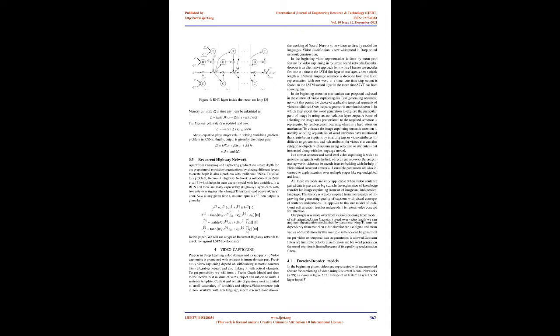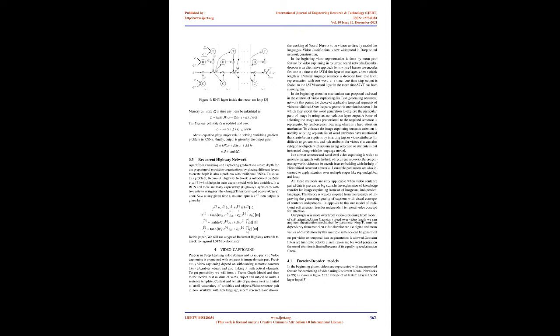To solve this problem, the recurrent highway network is introduced by Zilly et al., which helps in training deeper models with fewer variables. In an RHN cell there are many highway layers, each with 2 gates, the transform and carry gates. Now at any given time t, assume the input is given, then the output is given by the working of neural networks on videos to directly model the languages.